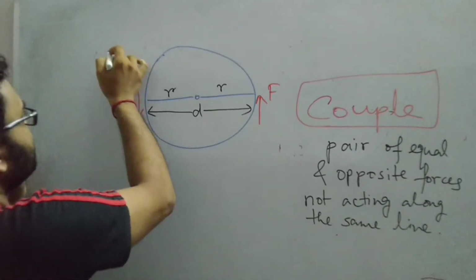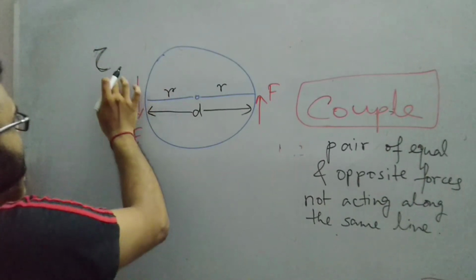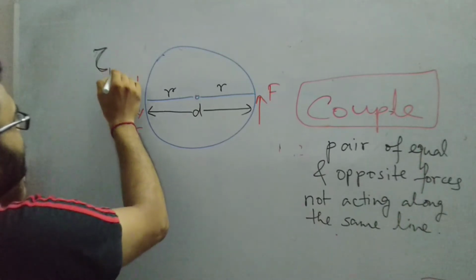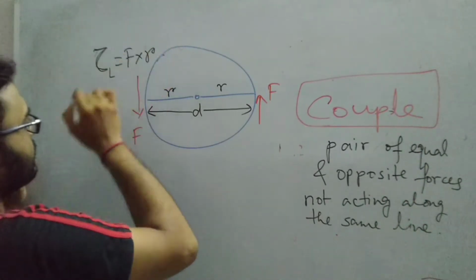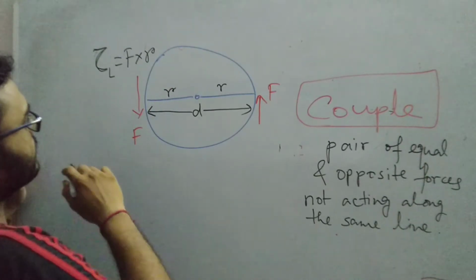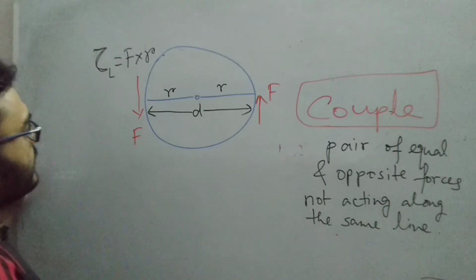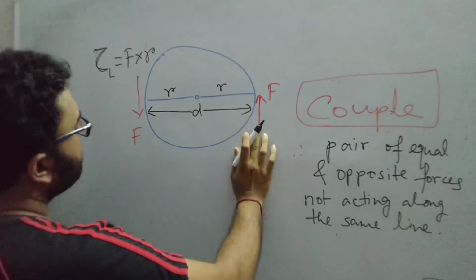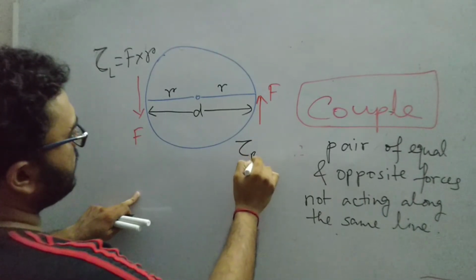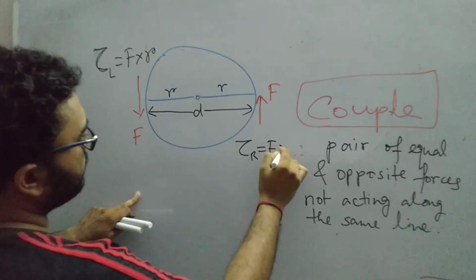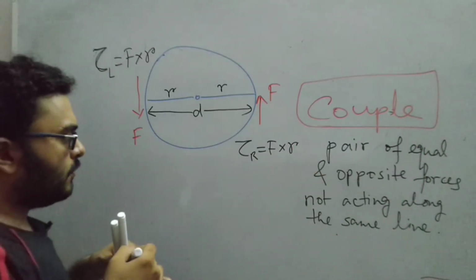We can easily see that the torque generated due to this force, tau L on the left hand side, equals F into R. Again, the torque generated by the other force, tau R, equals again F into R. So what is the total torque?